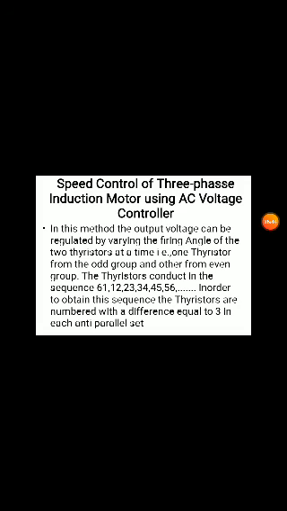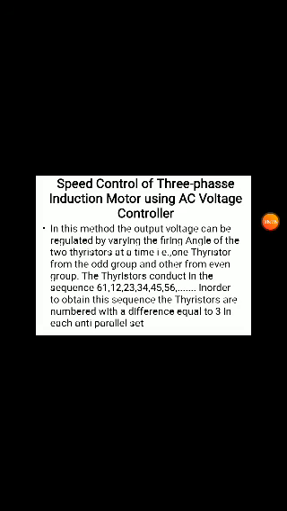We want to control the output, which means we can control the firing angle of the two thyristors at a time. Here one thyristor is from the odd group and another from the even group. The thyristors conduct in a sequence, and we mention the sequence based on that. Six and one means thyristor number six and thyristor number one. The sequence is 6-1, 1-2, 2-3, 3-4, 4-5, 5-6, and so on. This is the general sequence of the thyristors.